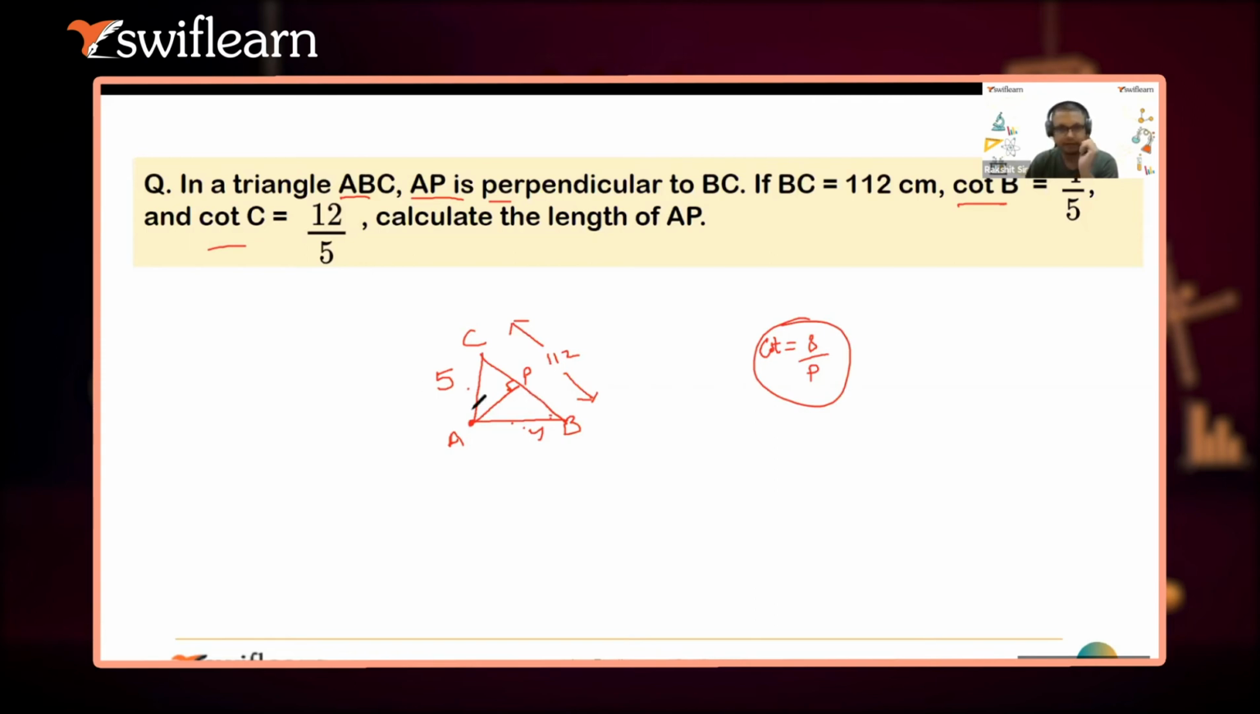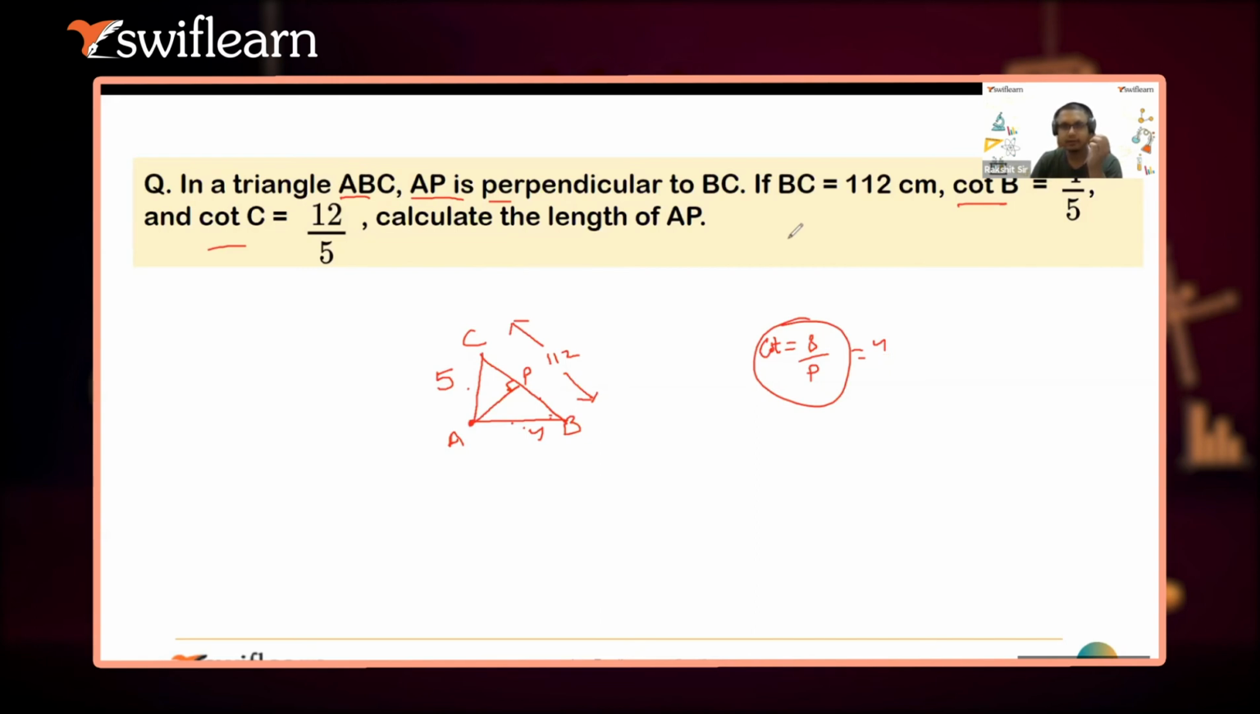Give me 30 seconds. Let me quickly solve that. B by P ना, तो B by P हो जाएगा अपने पास 4 by 5. Okay. Cot C is base by perpendicular. ठीक है. So हो गया. So देखो Ashmit क्या करने का अपने को. देखो AP is perpendicular to BC, ट्राइंगल ABC बन गया, BC 112 आ गया.